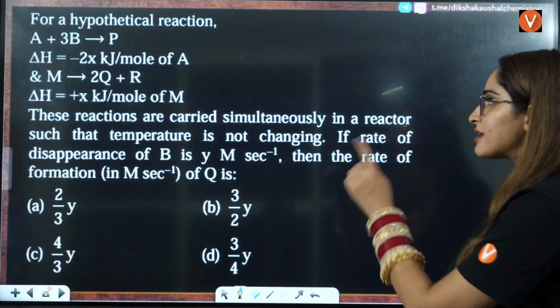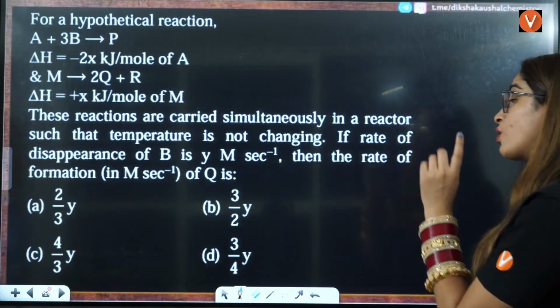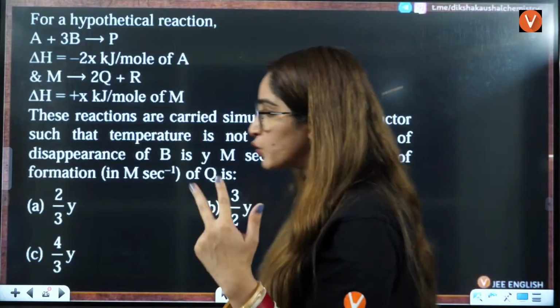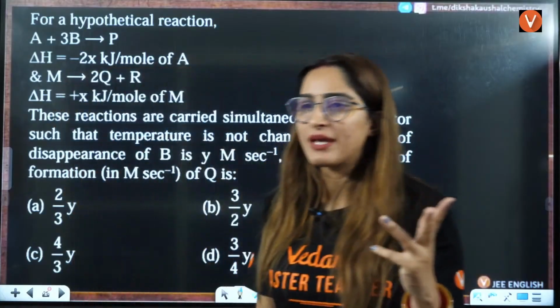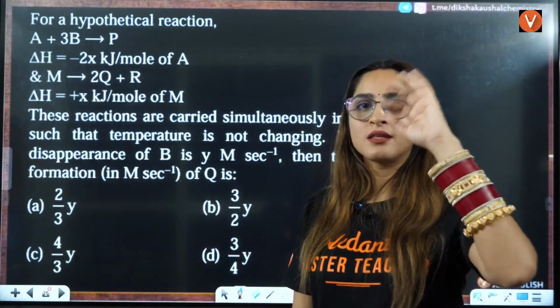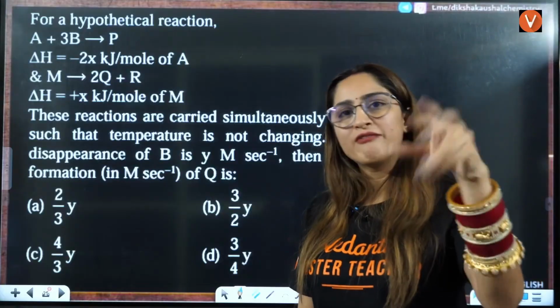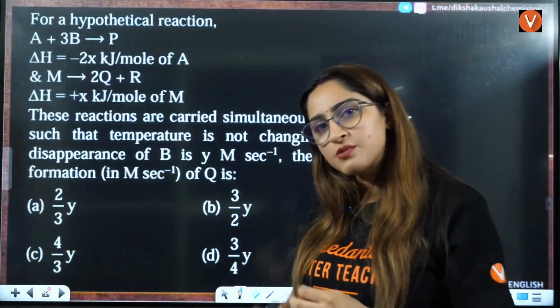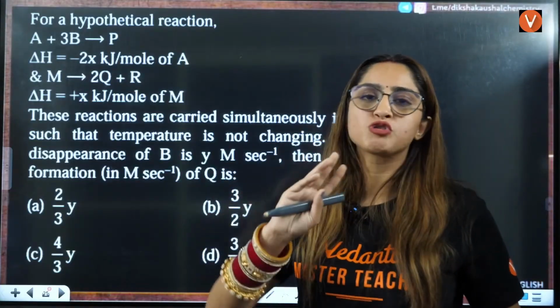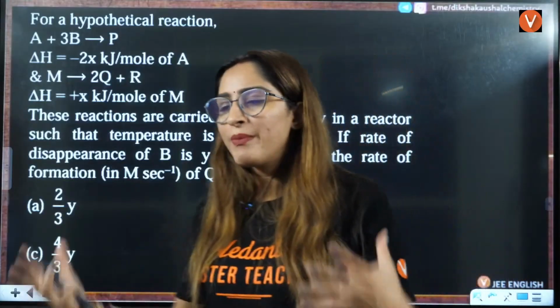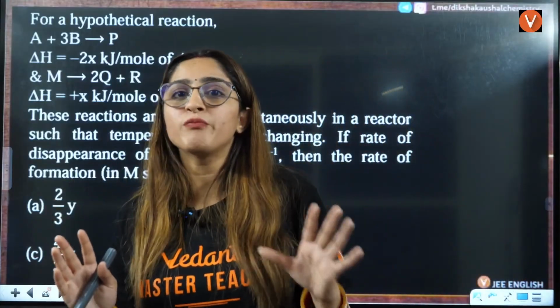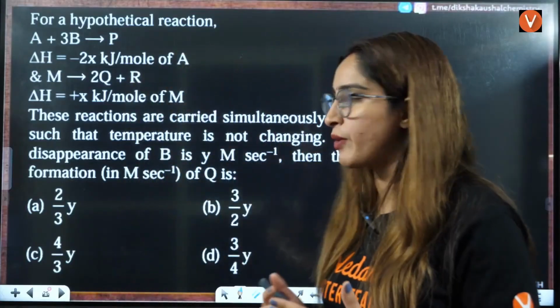If the rate of disappearance of B is... so now this is a question where 2-3 concepts have been mixed. Disappearance, the equilibrium concept, everything is mixed here, and a little bit of thermodynamics has also been added. So it is a mixture of concepts. This is very important when you have mixed concepts in a question.